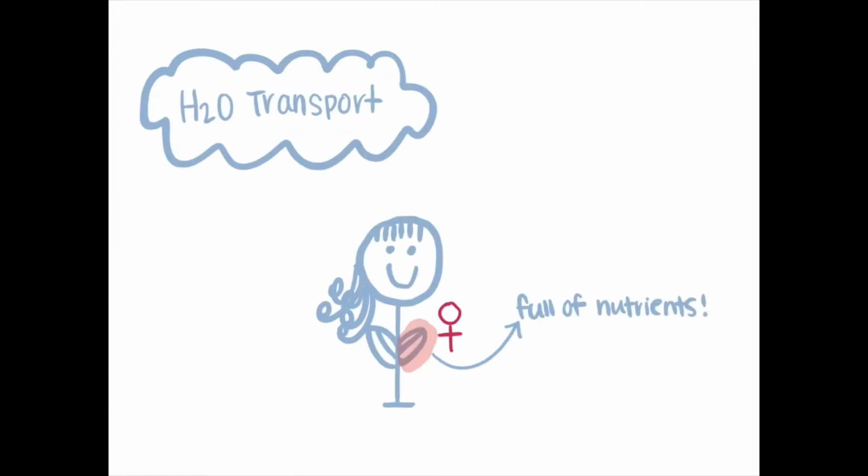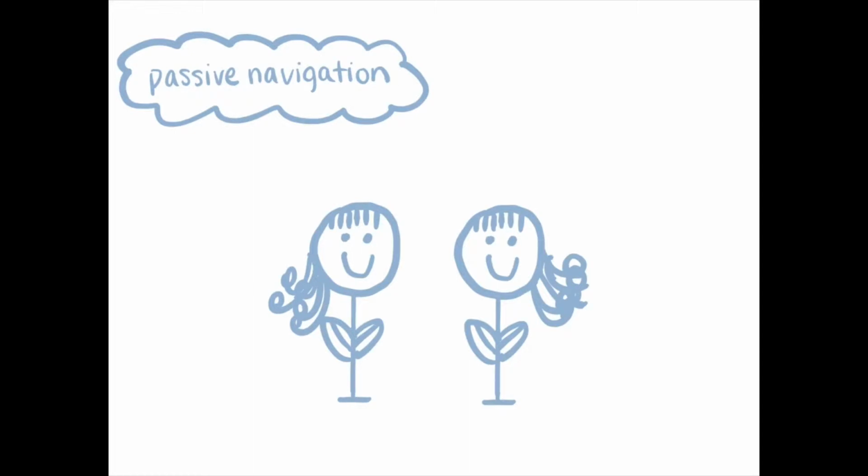Water transport. Those creatures are born with sacs which contain full of nutrients inside and providing their needs throughout their childhood. Passive navigation. 50% of those creatures are born with their seeds growing to the left, and the rest of the population got their seeds growing to the right.